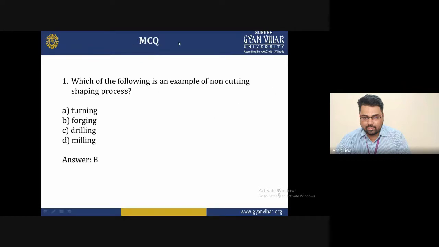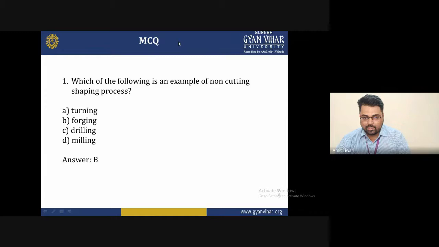So I hope you understand today's lecture, and the concept we are discussing in today's lecture, that is the shank design formation and the selection of the material for the single point cutting tool, and what are the procedures we follow for making that particular material.